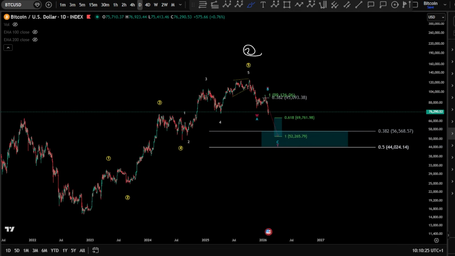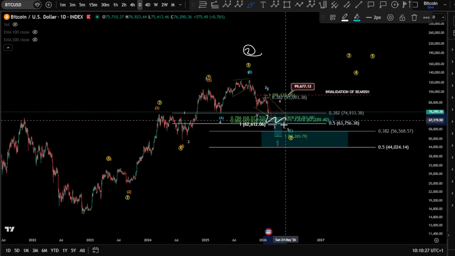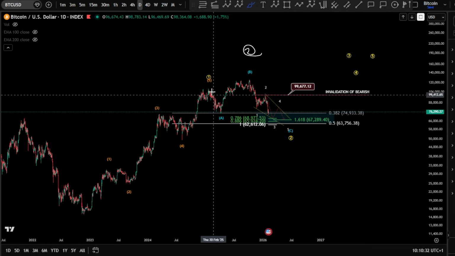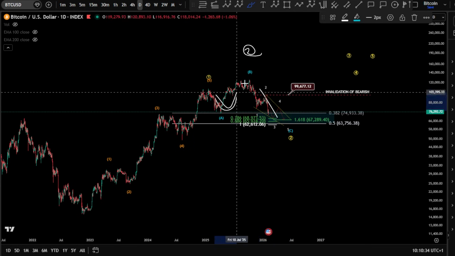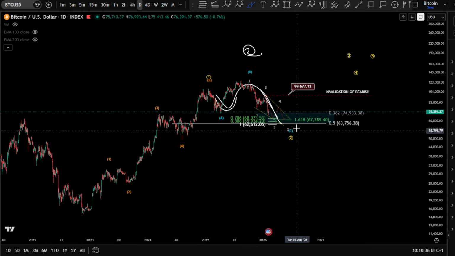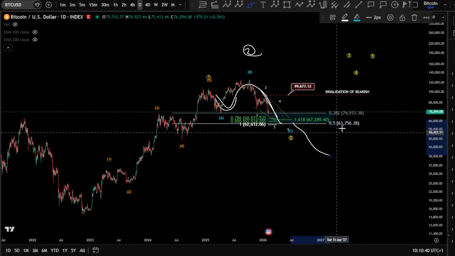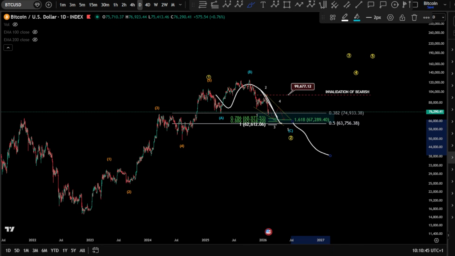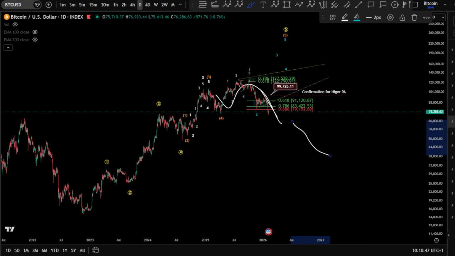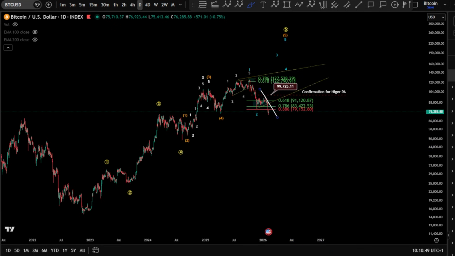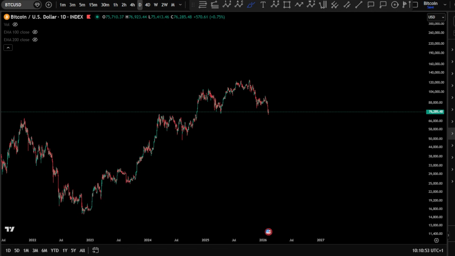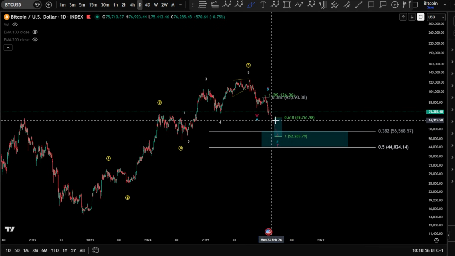But before we come to this area, I want to see this area broken, which is in priority here for the ABC expanding flat. Once we finish it and we break it, and in case we see weakness and Bitcoin still wants to see lower prices, then we come back to our deeper scenario here, which can be the following scenario, as a WX and a Y for this area.